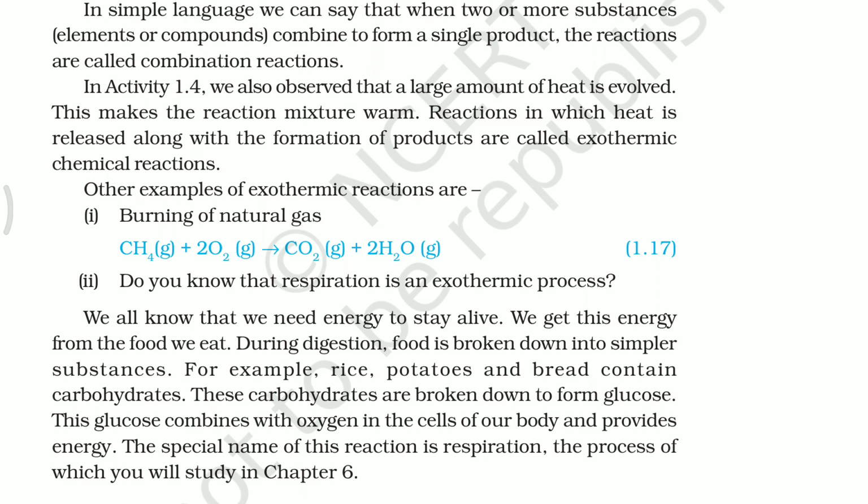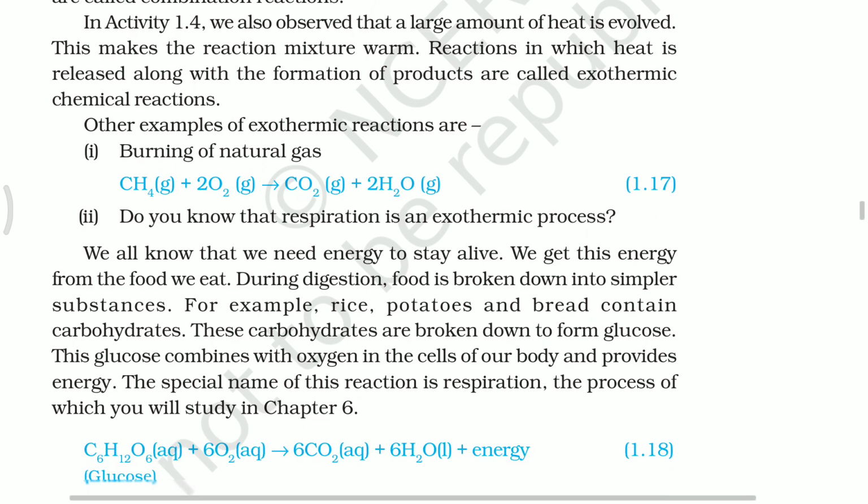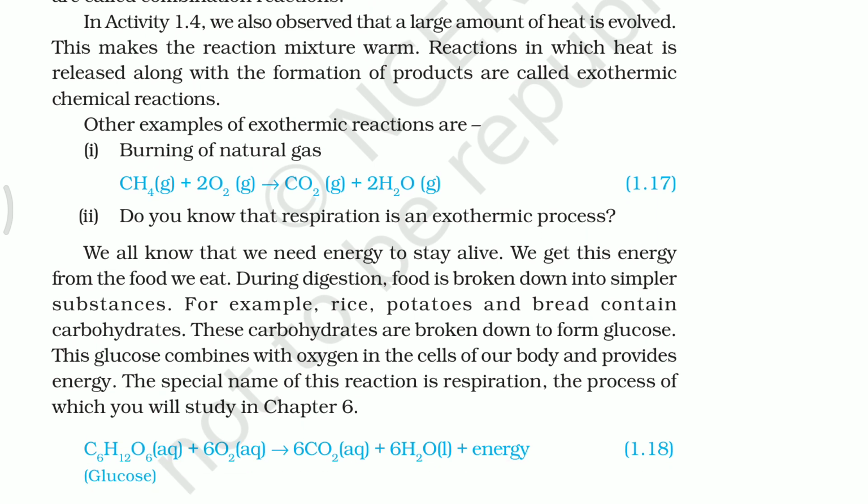So this reaction is exothermic. In the previous reaction, calcium oxide vigorously reacts with water, gives calcium hydroxide and heat. So that is also an exothermic reaction.